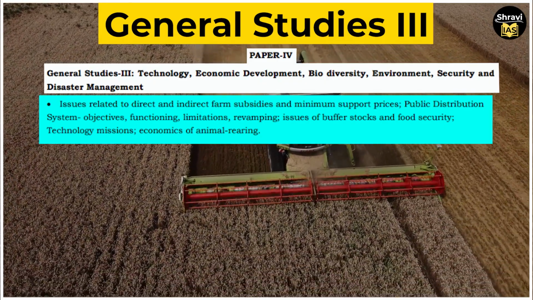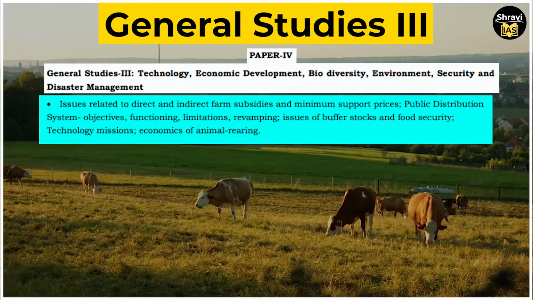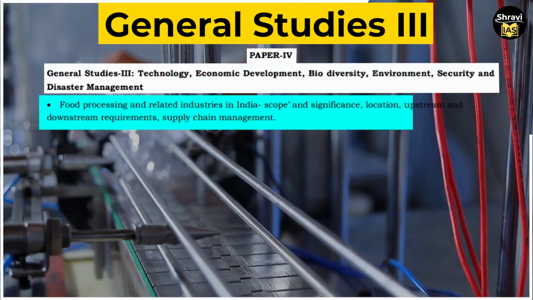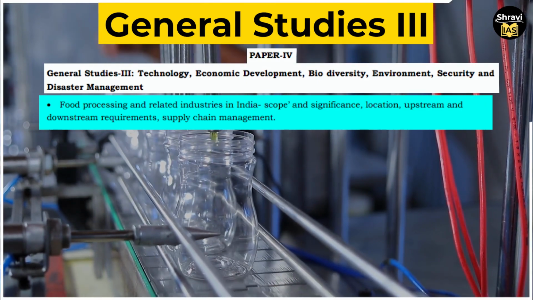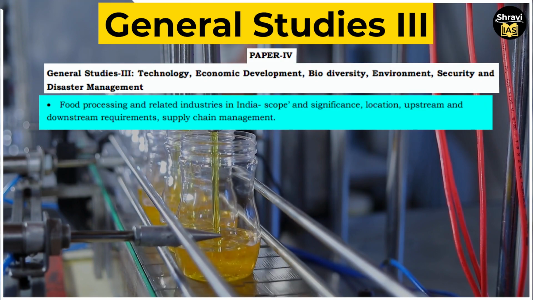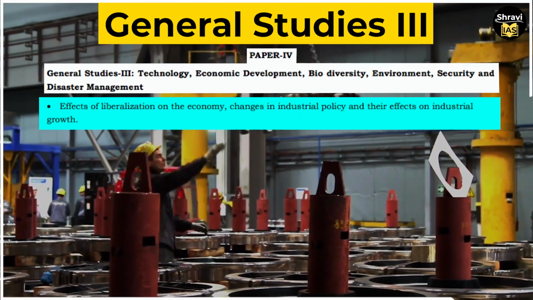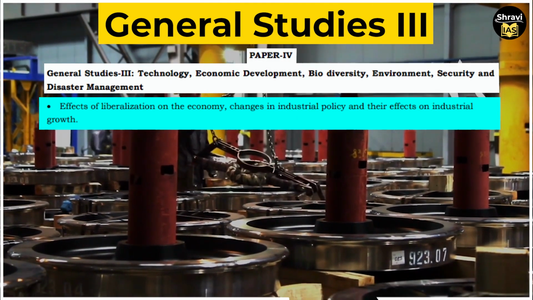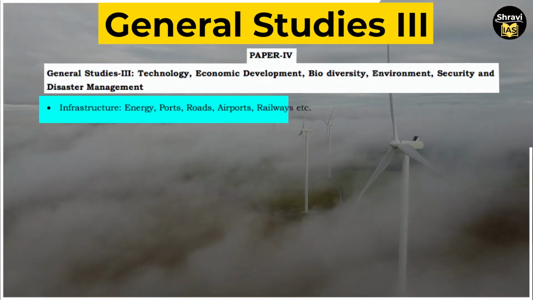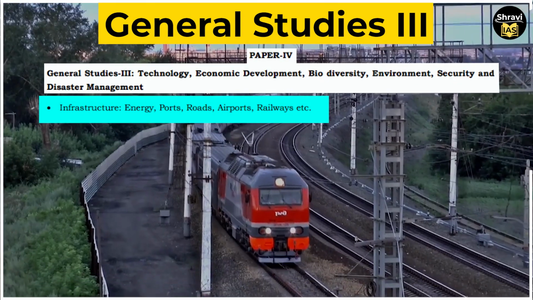of buffer stocks and food security, technology missions, economics of animal rearing, food processing and related industries in India, scope and significance, location, upstream and downstream requirements, supply chain management, land reforms in India, effects of liberalization on the economy, changes in industrial policy and their effects on industrial growth, infrastructure, energy, ports, roads, airports, railways, etc.